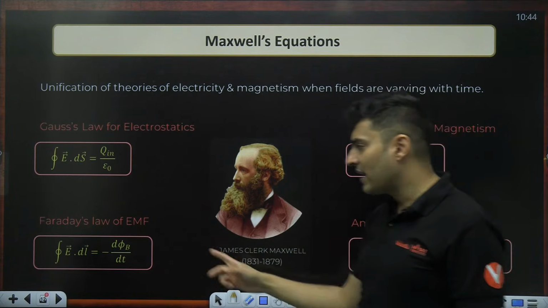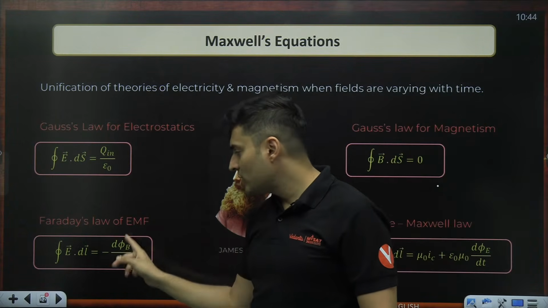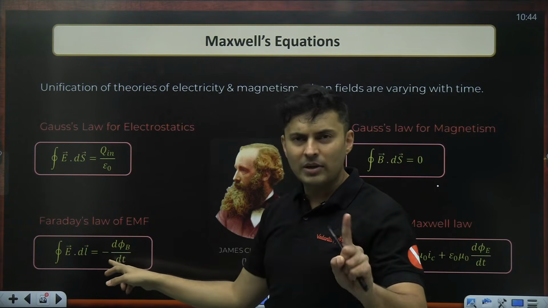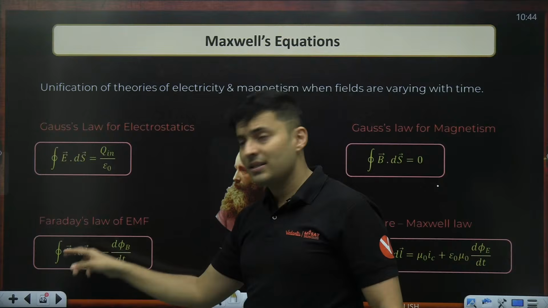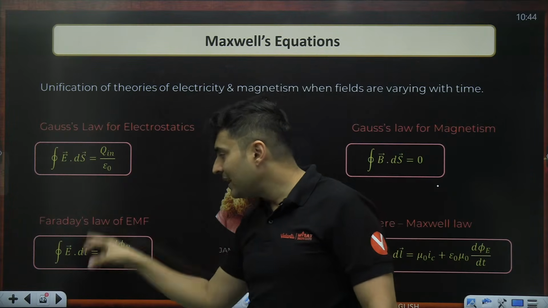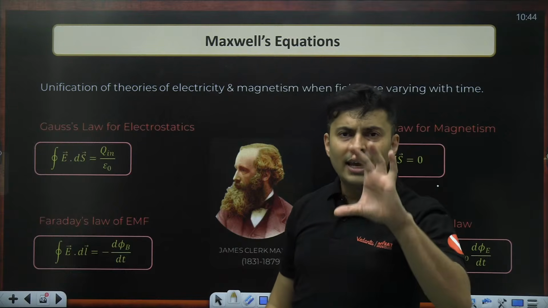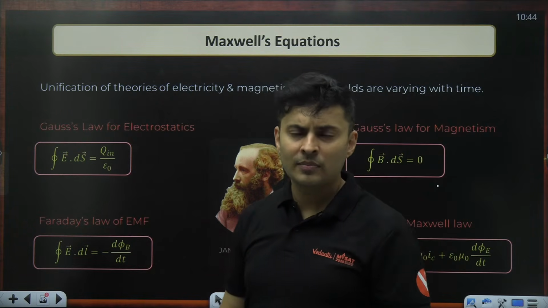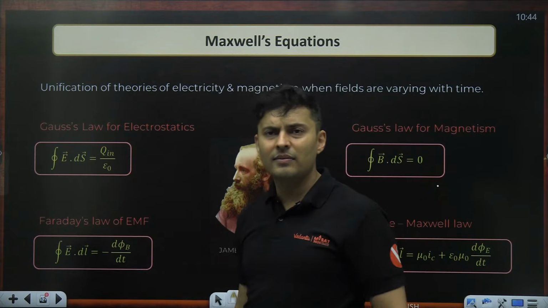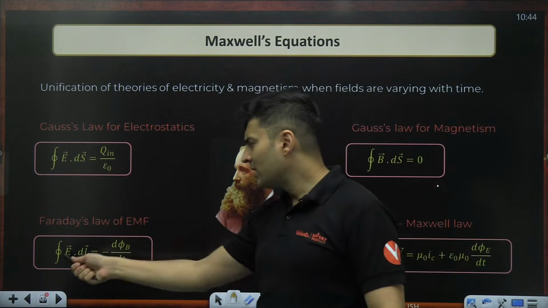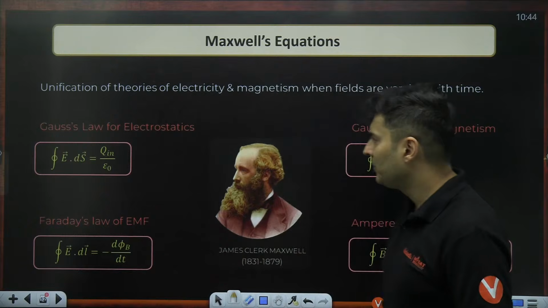Then you had Faraday's law, which says the rate of change of magnetic flux, with a negative sign because of Lenz's law, is the induced EMF in the circuit. The EMF is E dot dl. Electric field into the length is nothing but the voltage. So the integration of electric field into the length gives me the voltage in that particular loop. So that is the simplified version of that.